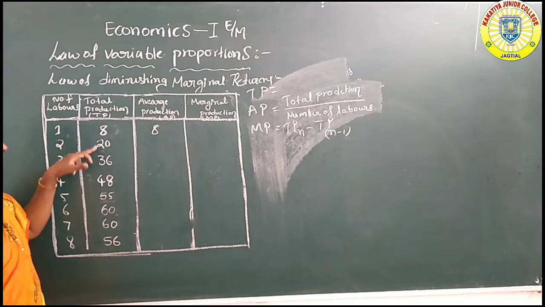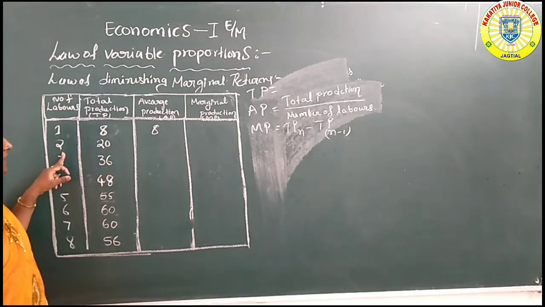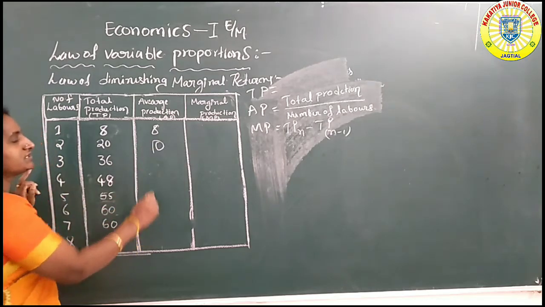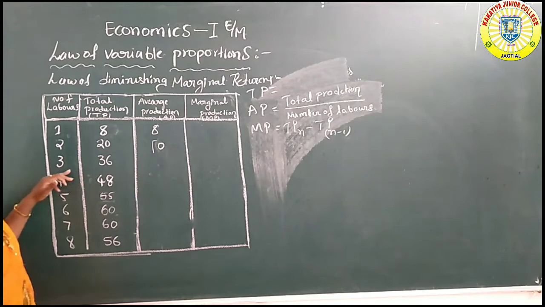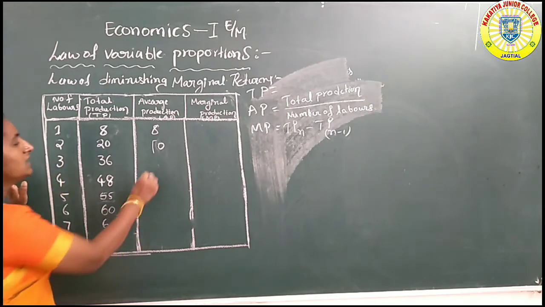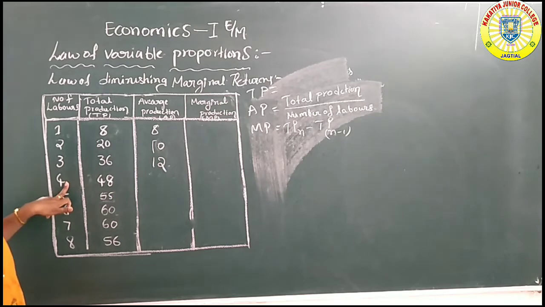Second labor, total production 20 units, 20 by 2 is 10 units. Next, 36 by 3: total production is 36, number of labors 3, so 12. And 48 by 4.